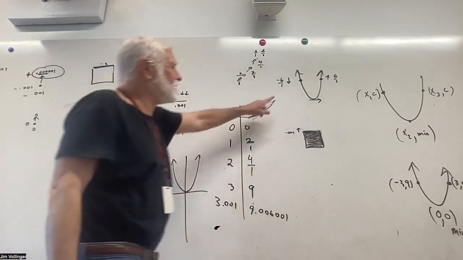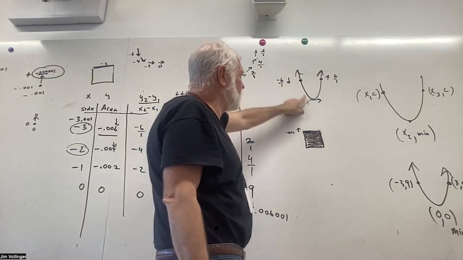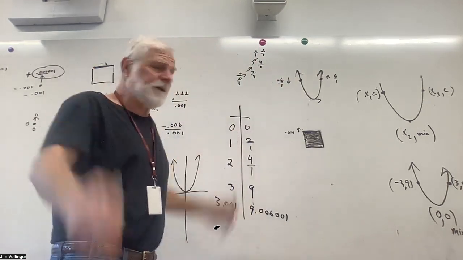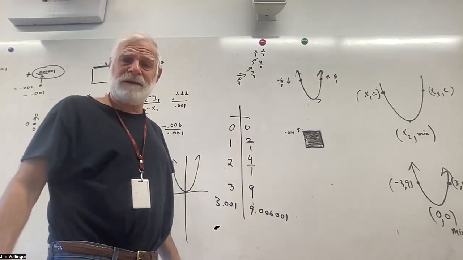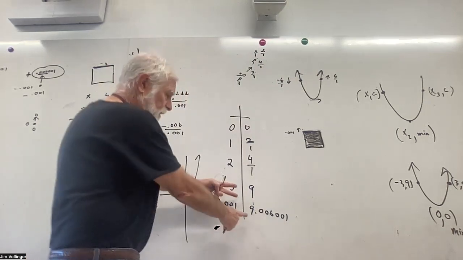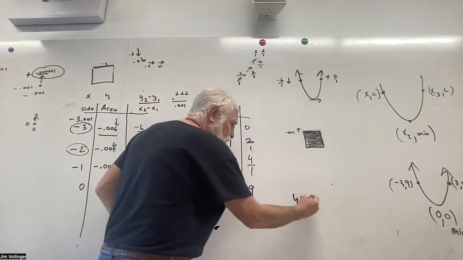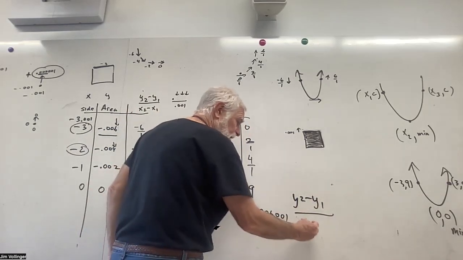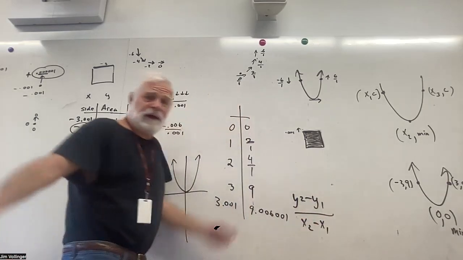Yes, and I think we can kind of see that as we go from left to right, that symmetry of change. And I don't think I'm doing anything spectacularly difficult. All I think I'm doing here is y2 minus y1 and comparing it to x2 minus x1. We do that in Algebra 1.